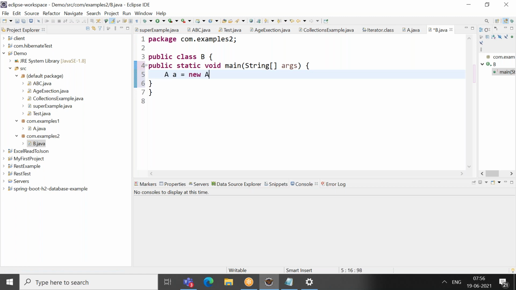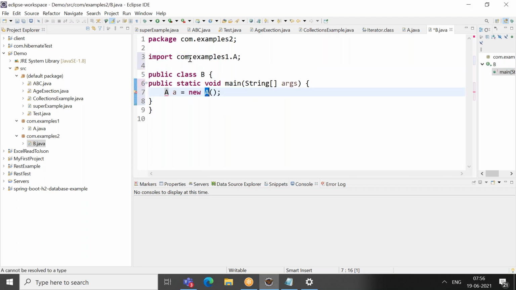That is possible, but it will ask to do the import. As I told you, B is under this package, but A is present in com.examples1, so that needs to be imported in com.examples2. For that, you have the import keyword defined in Java, which will import from com.examples1 the A class. If I want to import all the classes present in com.examples1, I'll just put a star, so it will import all the classes. This examples1 may have n number of classes, right? So that can be imported here.